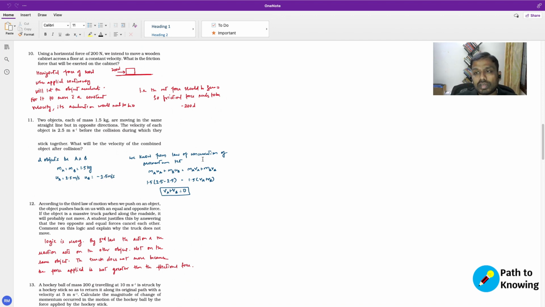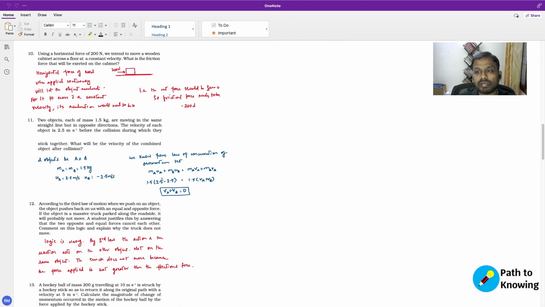And we know from the law of conservation of momentum that the sum of the initial momentum is equal to the sum of the final momentum, right? Since the mass is the same, which means that your MA and MB is 1.5 kgs, you can consider them together. It's 1.5 times the initial velocities of both the objects.